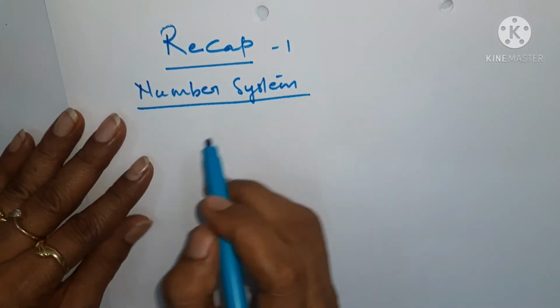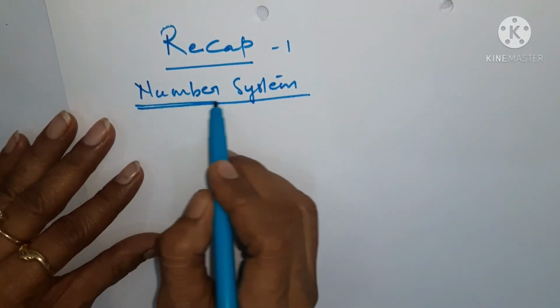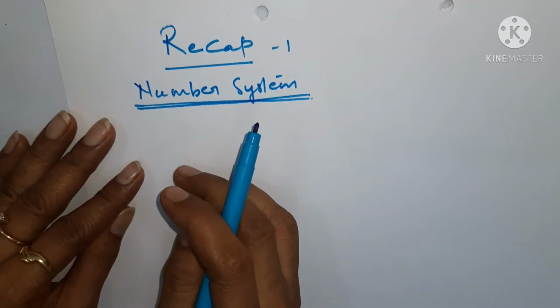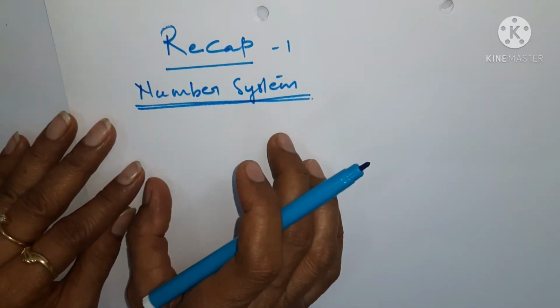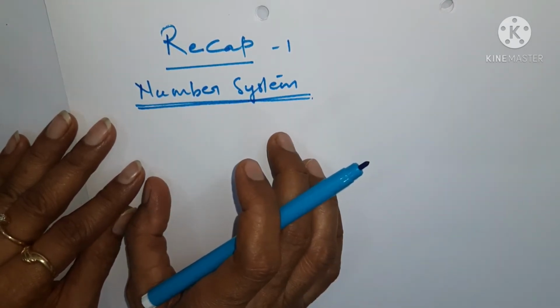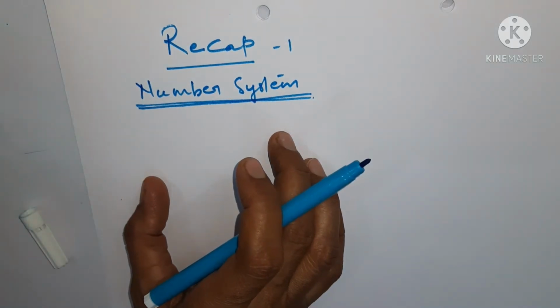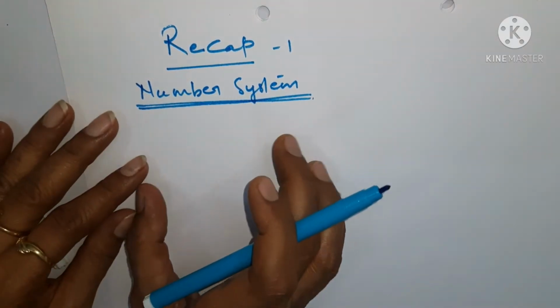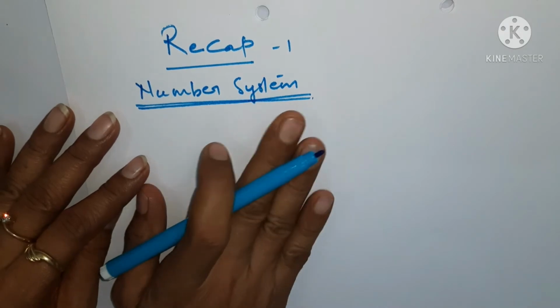It is a very basic part of mathematics, one of the basic chapters from where students have to start understanding numbers.